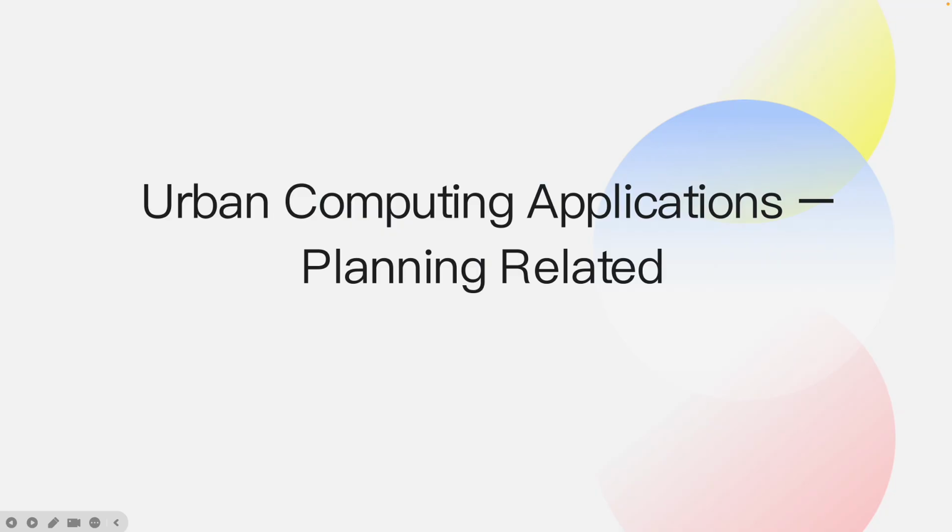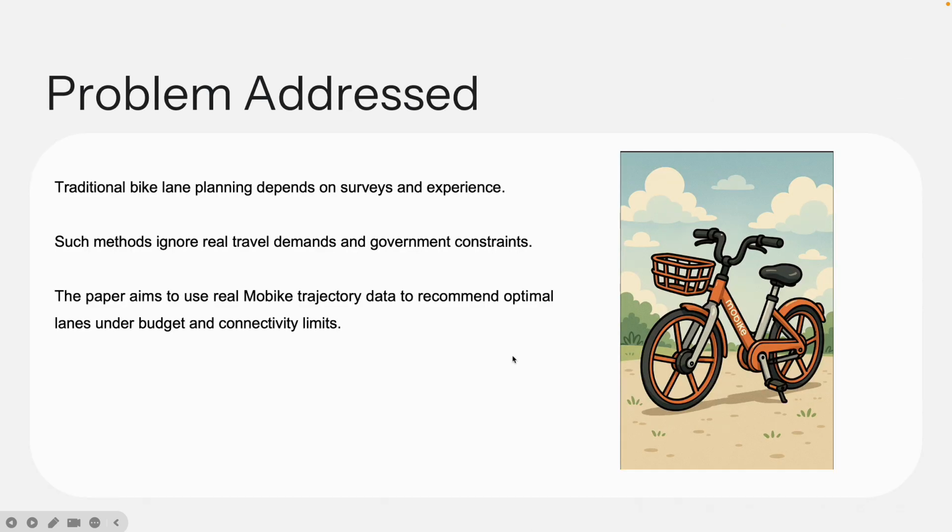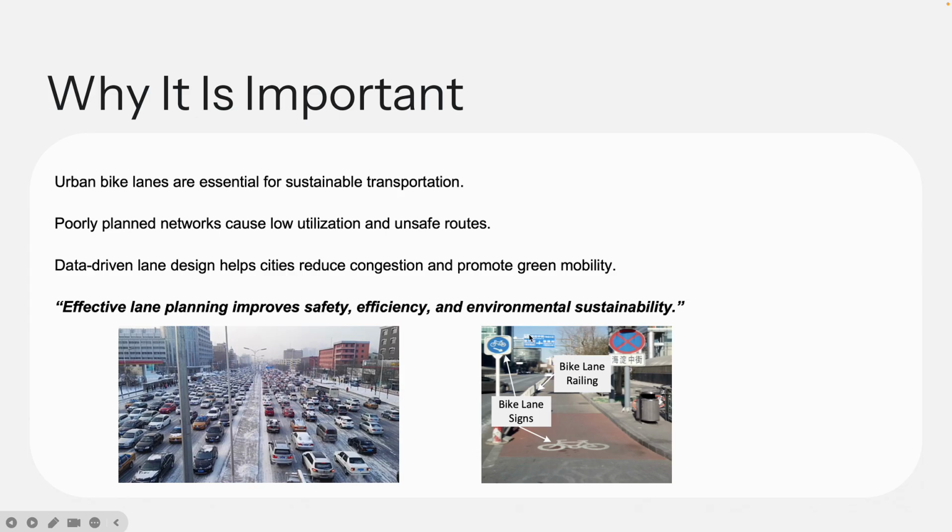We contributed equally, and each of us reviewed 2 academic papers for this task. This paper studies how to plan bike lines using dockless bike-sharing data rather than traditional survey-based methods that ignore actual travel demand and budget limits. Effective bike line planning can reduce traffic congestion, improve safety, and promote sustainable mobility in urban areas.